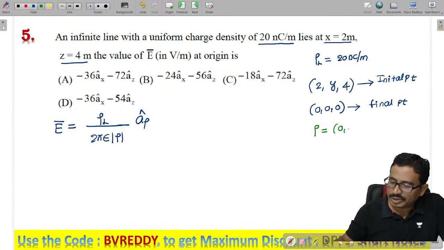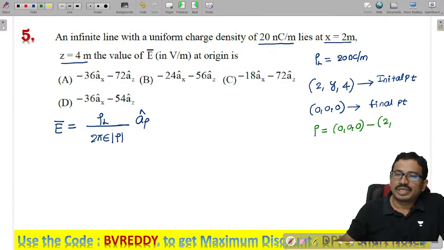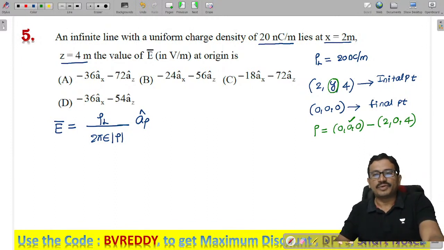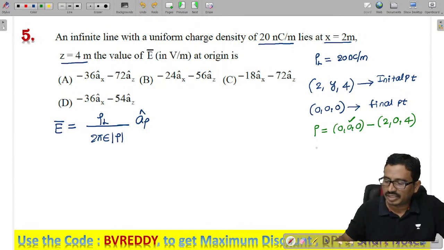Now here, 0, 0, 0 minus this is 2 comma, since the line is parallel to the y axis. Whatever the y coordinate here, that y coordinate will reflect here. Here the line charge, this y value is a variable quantity. Whatever the y coordinate here, wherever you want to find, that y value reflects here.